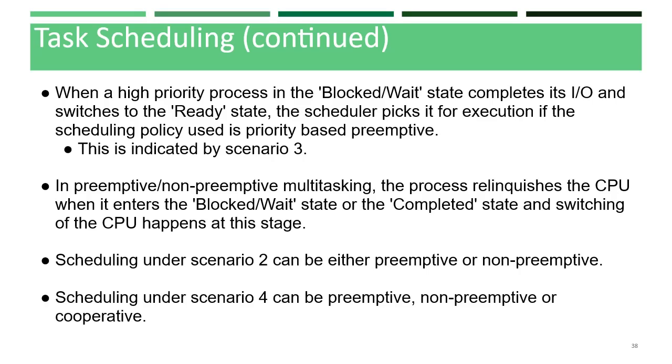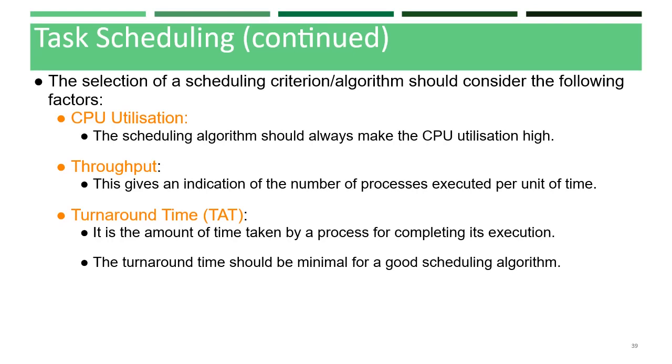Coming to scenario 2, the scheduling can be either preemptive or non-preemptive. While if you check scenario 4, it can be preemptive, non-preemptive, or it might be a cooperative type of scheduling. The selection of a scheduling algorithm should consider the following factors.